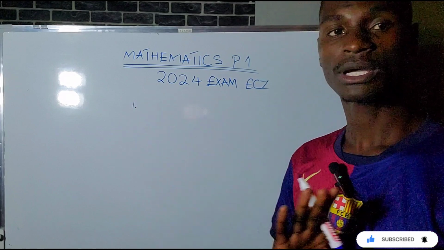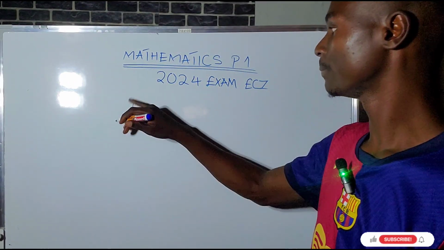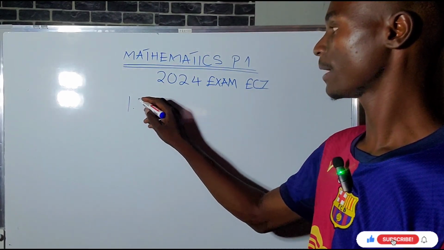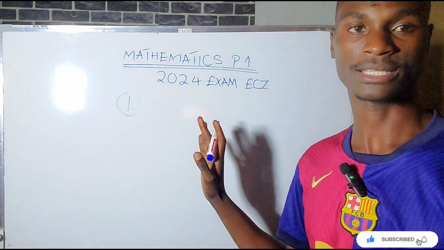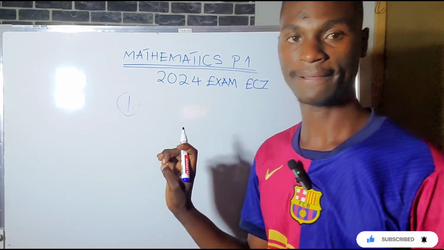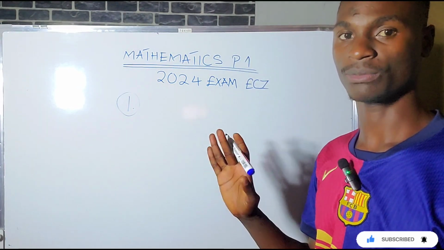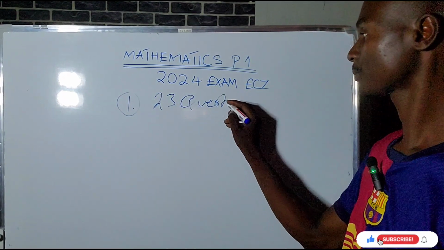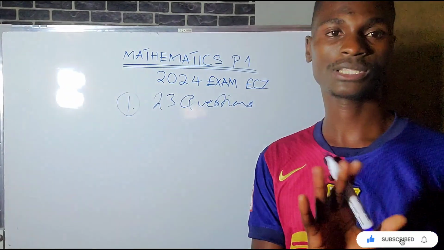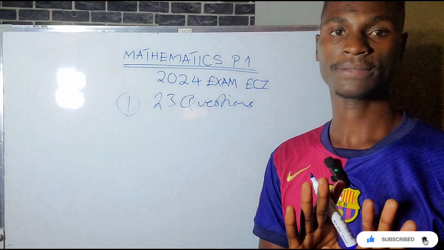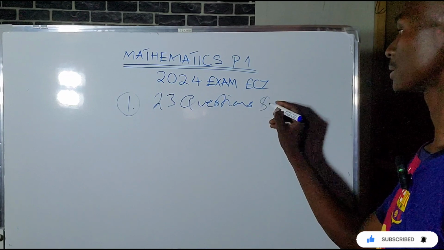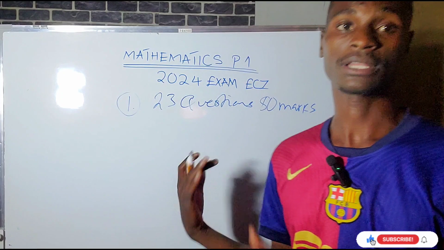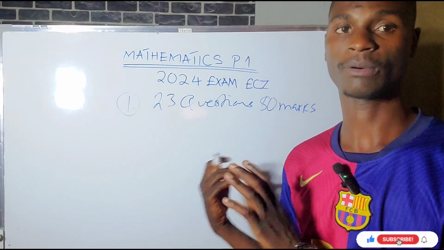So this is what examination preparations or predictions look like. Number one, in Paper 1 there are 23 questions in the ECZ. Okay, 23 questions, 80 marks. That is Paper 1, of course.